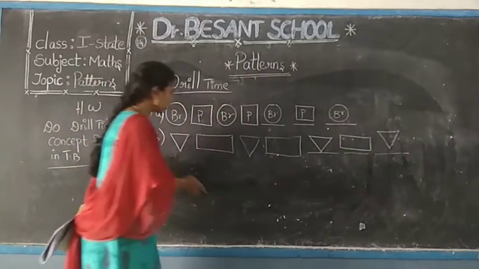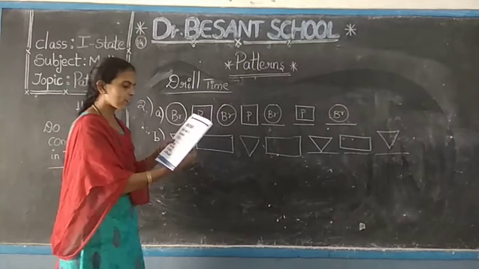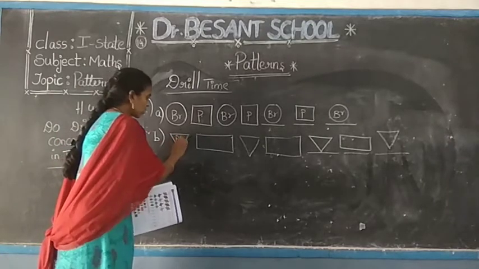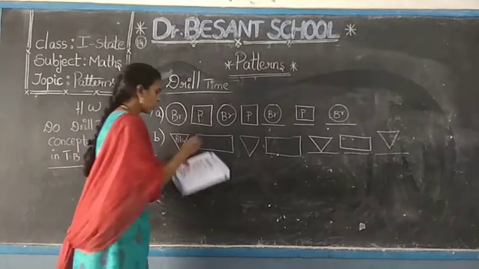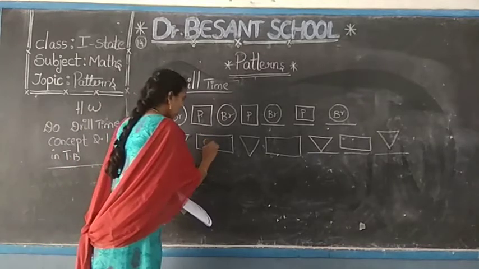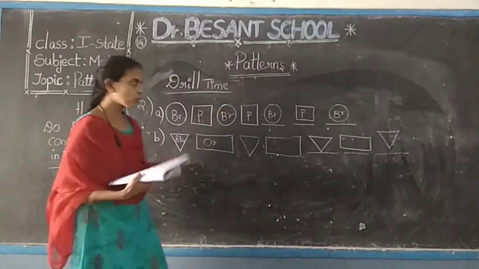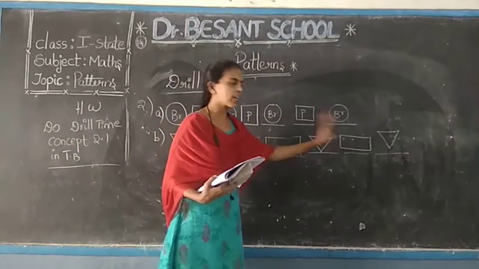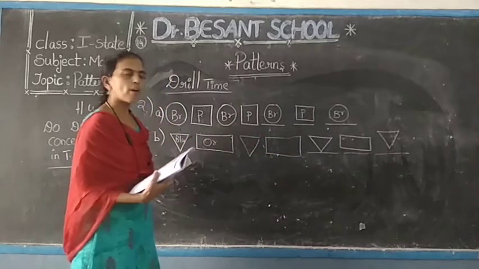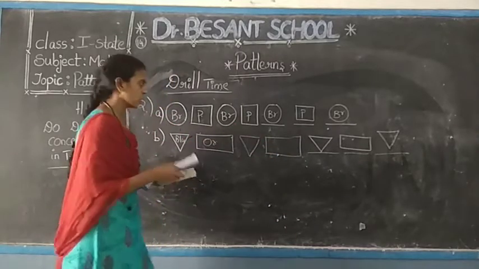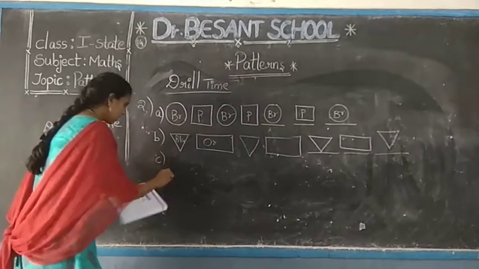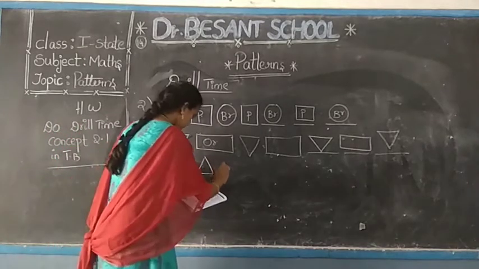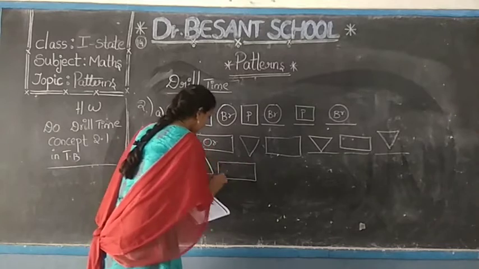After drawing the shapes, you please note down the shapes. After that, you have to color according to the pattern followed. See here, for triangles he followed the blue color and for the rectangle he has given the orange color. So you have to draw the shapes first in your textbook and after that you have to apply the colors. Okay? Until then you have to draw in your textbook the shapes first. Next one, square, triangle. Next one is rectangle.